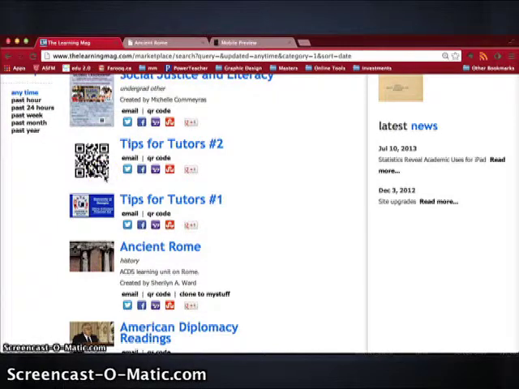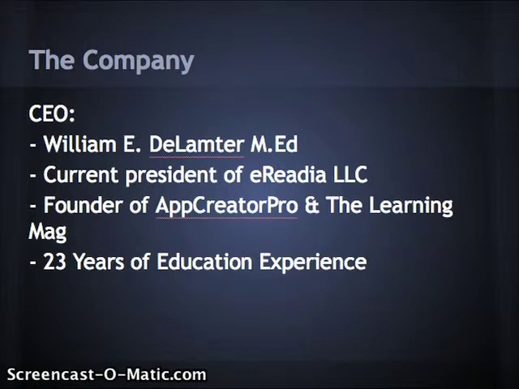Now let's take a deeper look into the company. William E. DeLampter is both the CEO and founder of the Learning Mag. He is also the current president of eRedia, which is the main company behind the Learning Mag. He has over 23 years of experience in education, which includes 7 years as a head of a school and launching various e-learning opportunities.